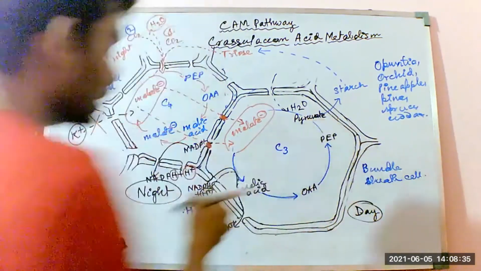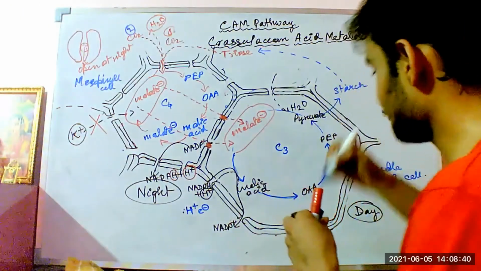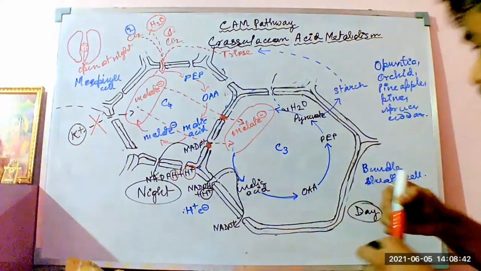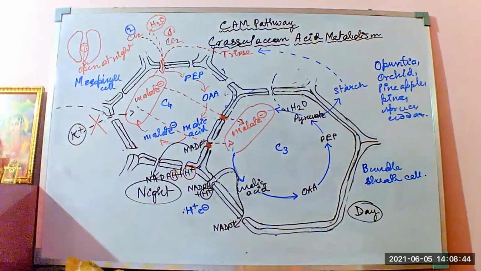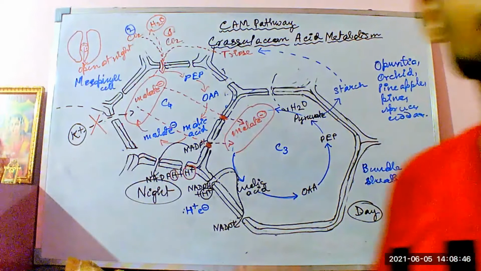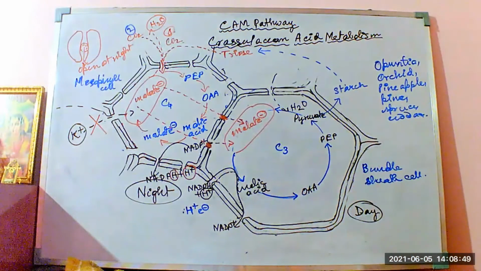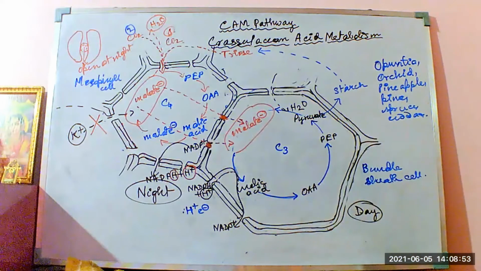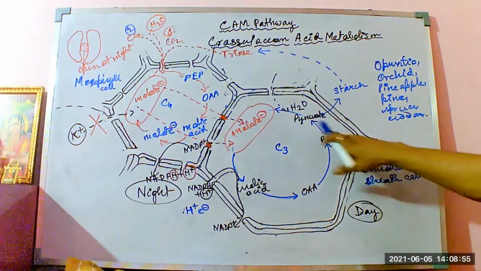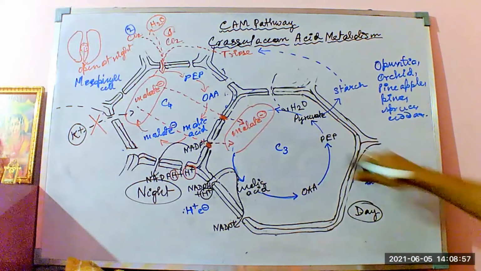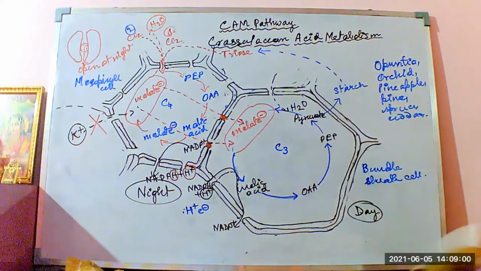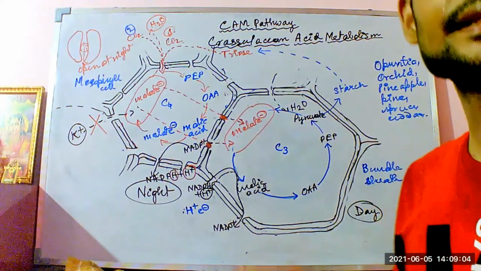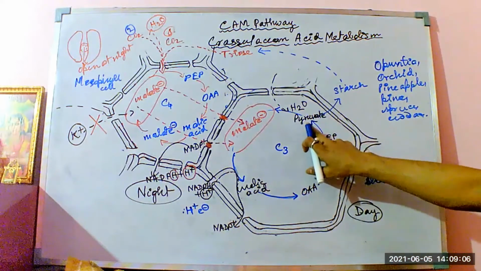Now that pyruvate in the course of reaction is getting converted to starch. How is pyruvate getting converted to starch? Through the gluconeogenesis process, where starch is formed from non-carbohydrate sources. So pyruvate is the end product of glycolysis. Through the process of gluconeogenesis, or through the process of the C3 pathway, I must say, the pyruvate is losing the CO2 molecule.